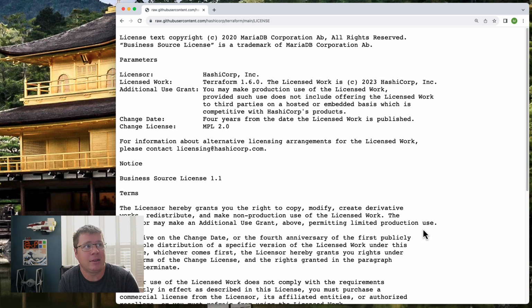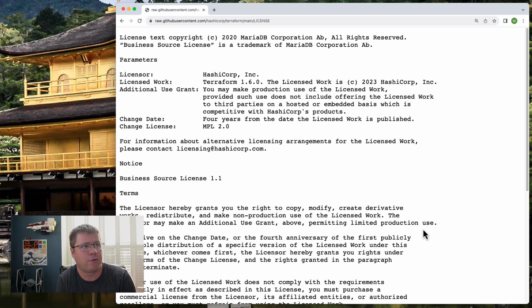I'm going to read every stick of text, and I apologize for that because I don't want any doomer out there to be like, oh, you skipped over this, and this is so critical. So here we go. License text, copyright, the copyright symbol, 2020, MariaDB Corporation AB, all rights reserved. Business Source License is a trademark of MariaDB Corporation AB. Ooh, scary. MariaDB, what are they doing in a HashiCorp repo? Weird. Parameters. Licensor, HashiCorp Incorporated.